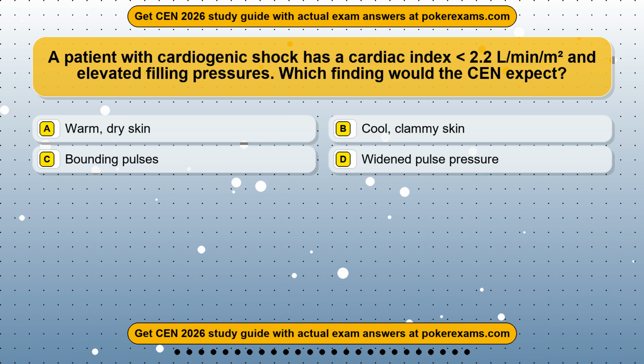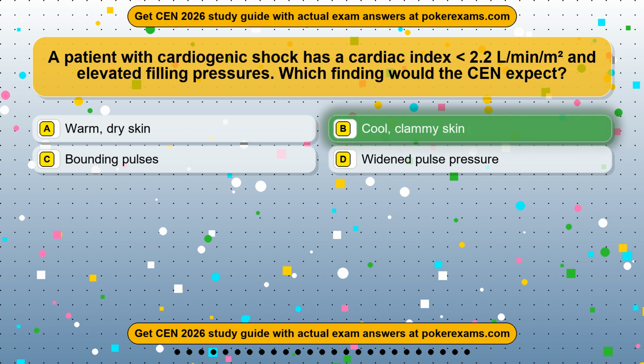Question 3. A patient with cardiogenic shock has a cardiac index of 2.2 L/min/m² and elevated filling pressures. Which finding would the CEN expect? Option A, warm, dry skin. Option B, cool, clammy skin. Option C, bounding pulses. Option D, widened pulse pressure. The correct answer is option B, cool, clammy skin.